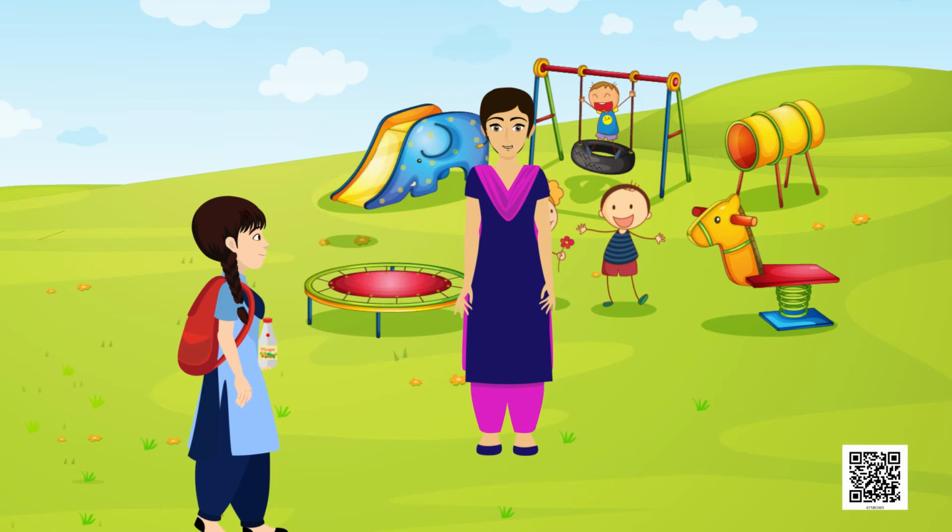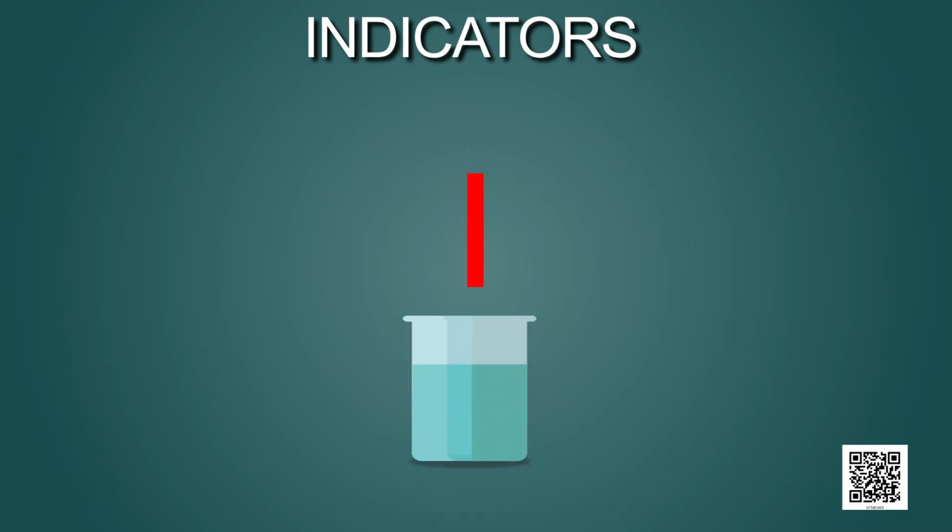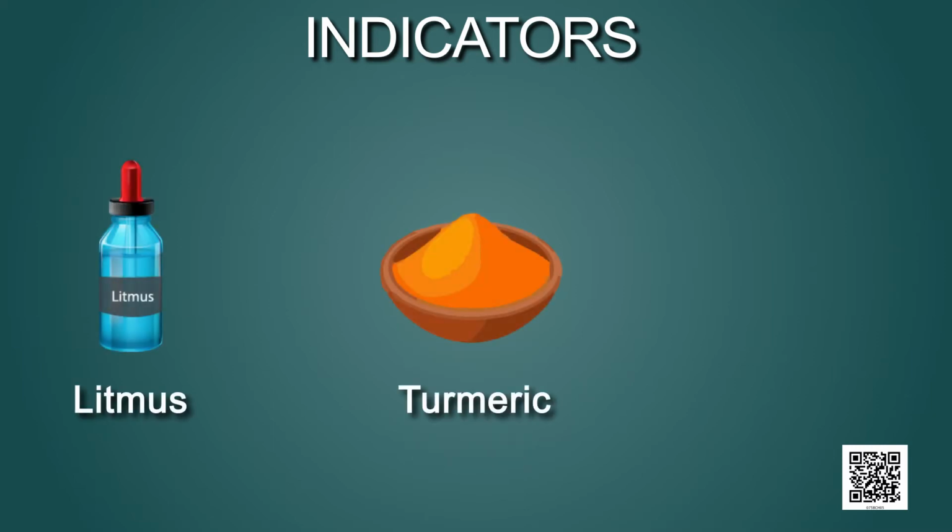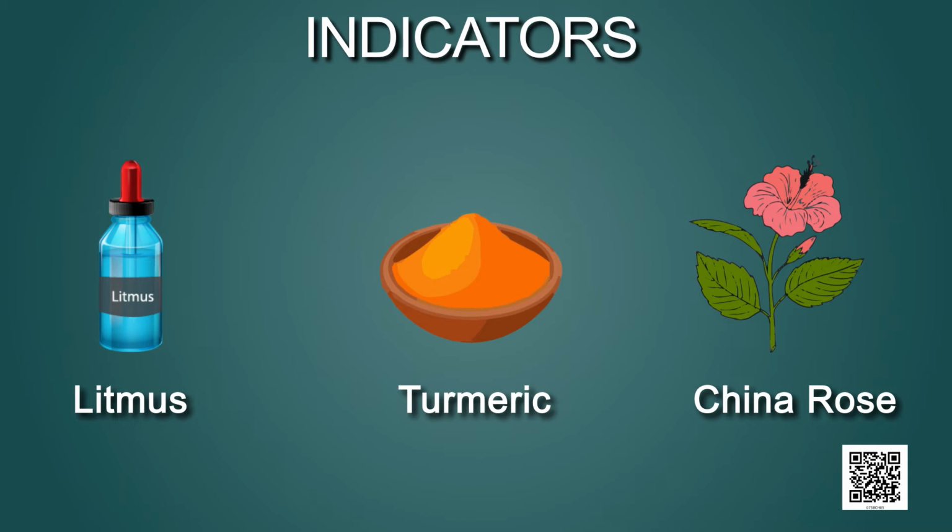Children, these substances are called indicators. The indicators change their color when added to a solution containing an acid or a base. Litmus, turmeric, and China rose are some of the naturally occurring indicators.